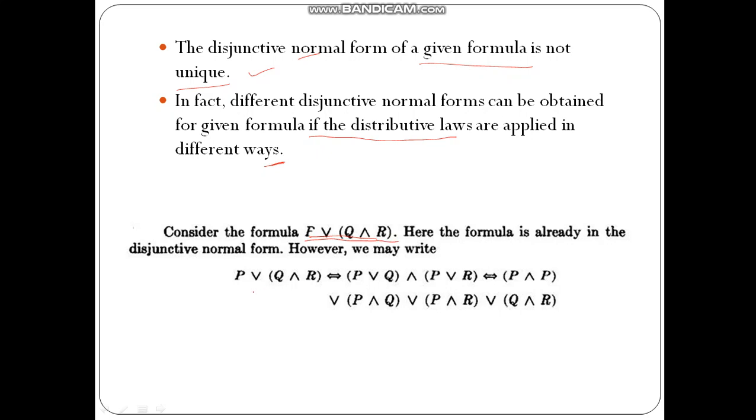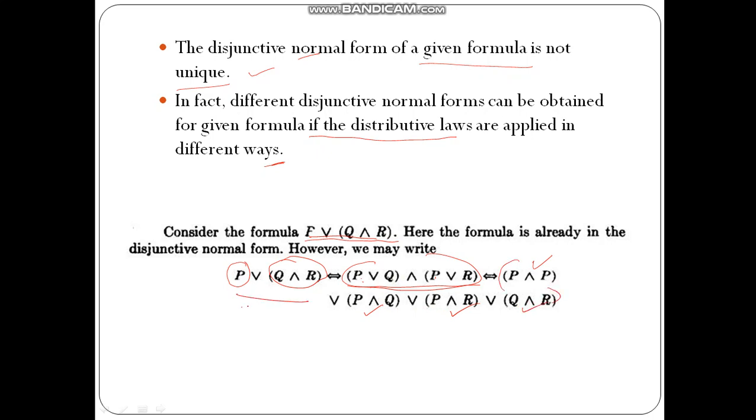So there can be P or Q and R. This itself is a disjunctive normal form. But what we can do is extend this and convert it into this format, which is not a disjunctive normal form. But we can rewrite it as P and P, then P and Q, then P and R and Q and R. So this is the disjunctive normal form.